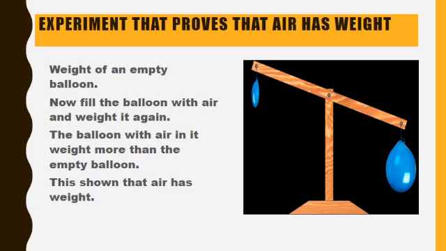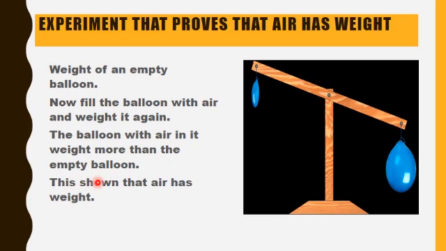Another point that we are going to recall is the experiment that proves that air has weight. A simple experiment by which we can prove that air has weight: weigh an empty balloon. Now fill the balloon with air and weigh it again. The balloon with air in it weighs more than the empty balloon.